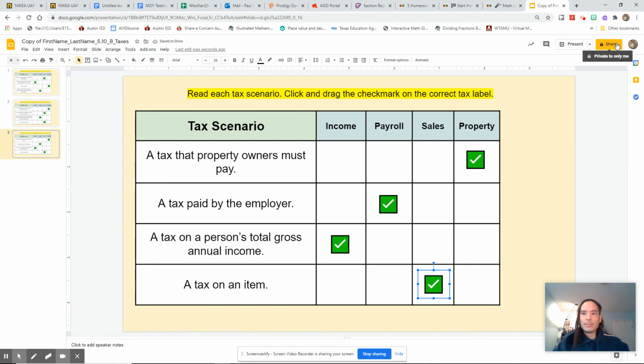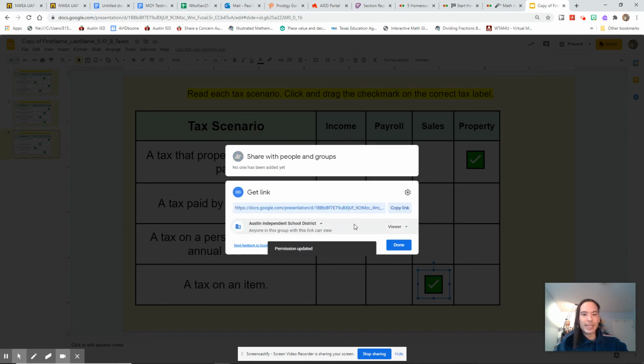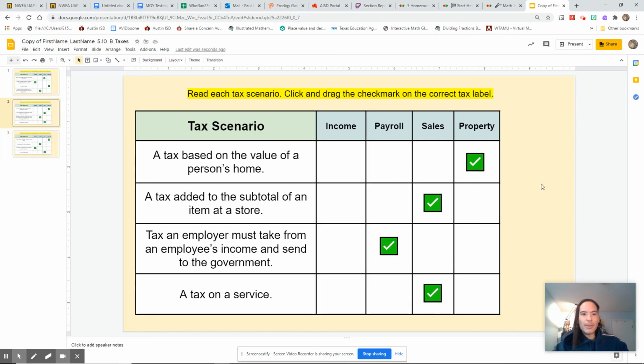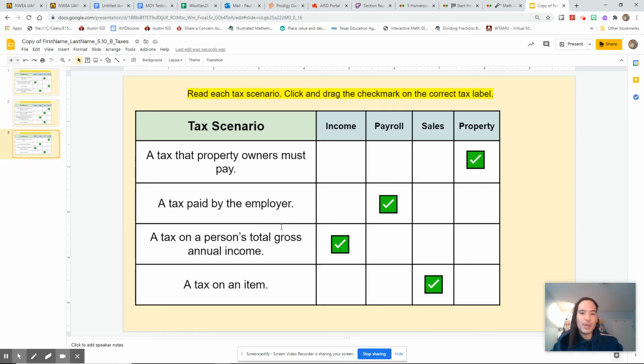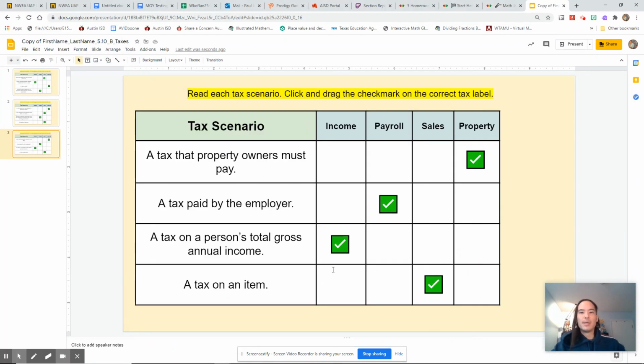Remember, change your share settings if you forgot. Don't turn it in unrestricted because I cannot grade it and then I can't give you credit for all of the hard work that you've done. So just make sure that whenever you're submitting it, that it's in Austin Independent School District mode. Other than that, if you were having trouble with it, go ahead and copy this page of notes because that'll help you internalize some of this vocabulary so it doesn't feel like a completely different language. And if you've already taken these notes, give yourself a pat on the back because you just gave yourself a resource that probably helped you get through today's activity.